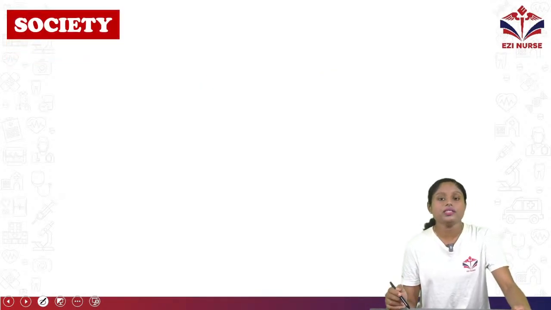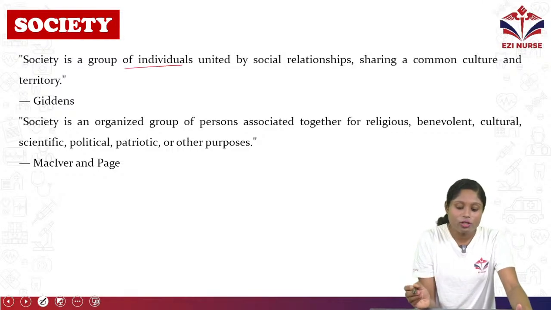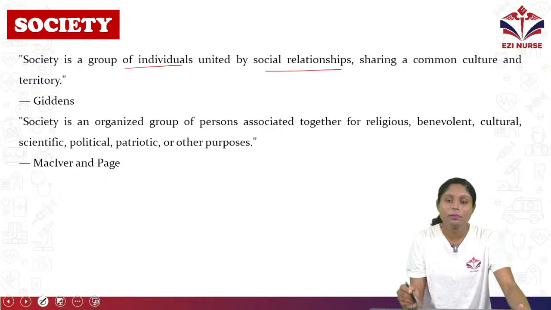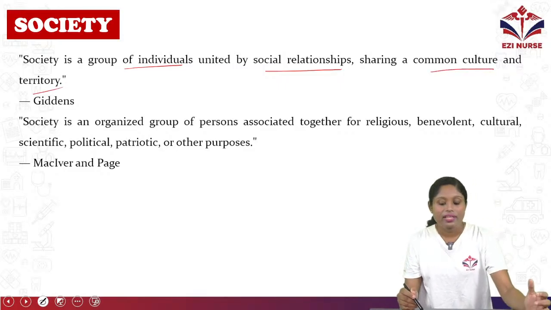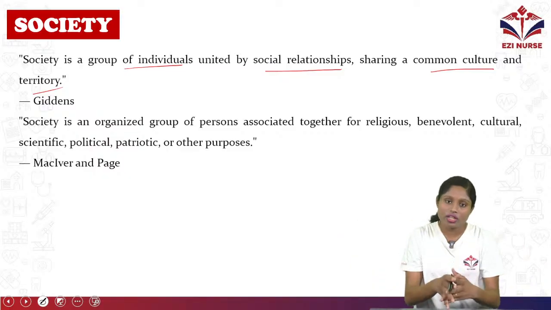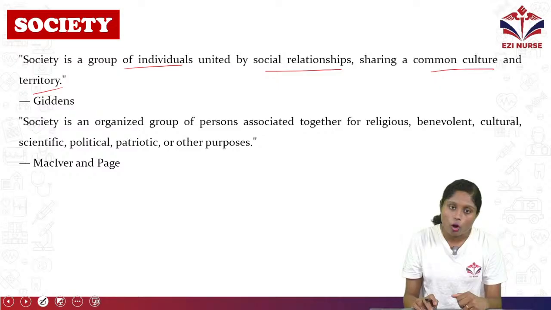So first one is society. We'll see the definition of society. It's a group of individuals united by social relationships, sharing a common culture and territory, by Giddens. So it's a group of people united with social relationships who share a common culture and also a common territory.